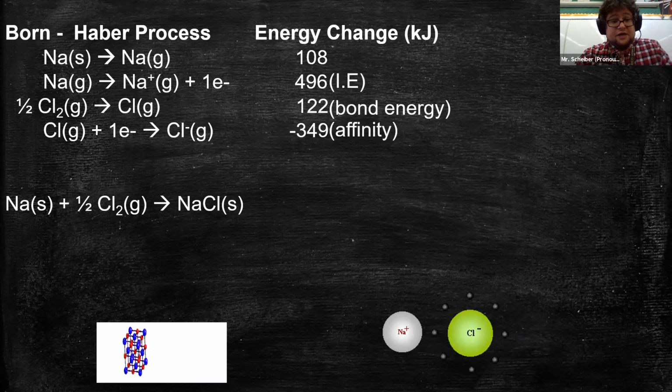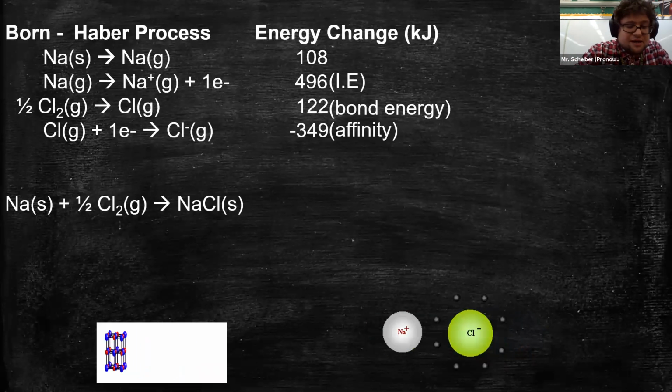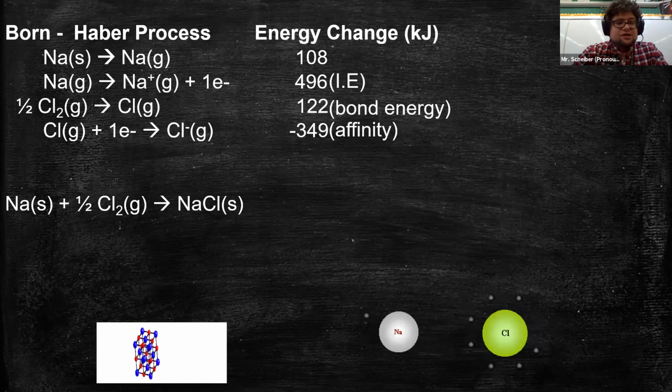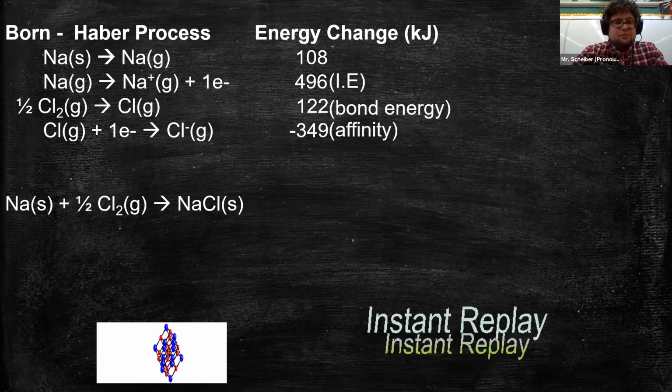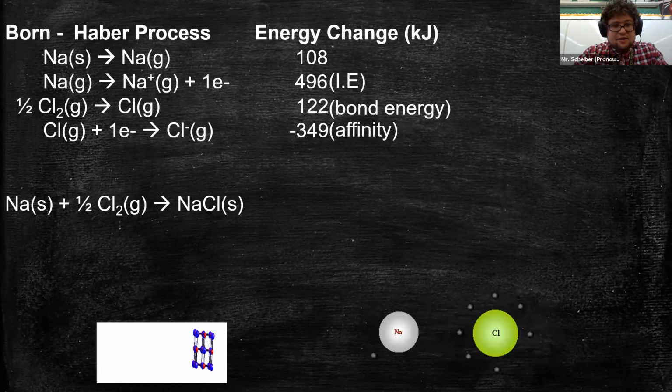That's electron affinity. But here's the weird thing. We calculated all these individual ones in one type of reaction. However, there's a separate type of reaction that will directly tell us how much energy it takes to go from NaCl solid into its individual elements, right?